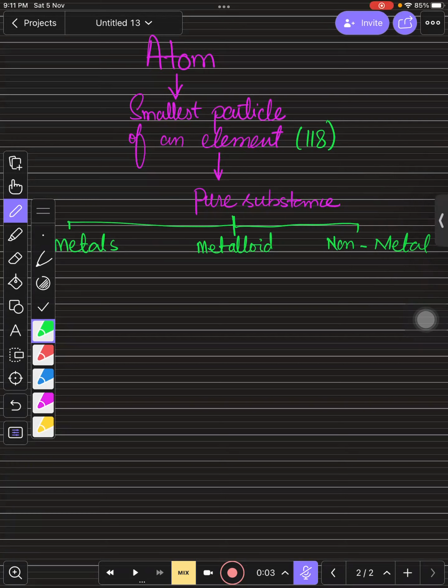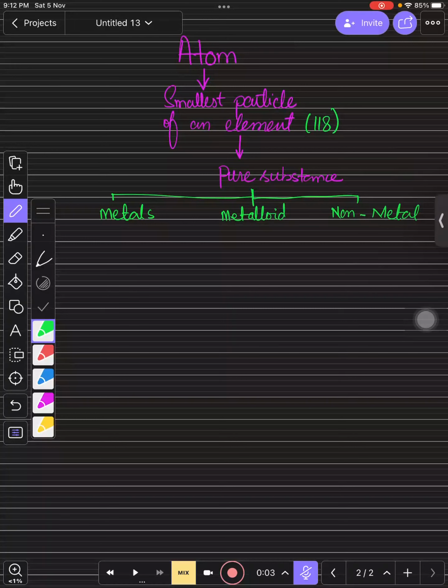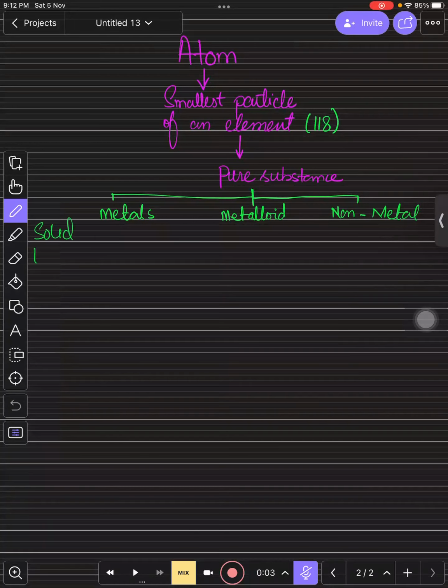So we have 118 elements in the periodic table that are given to us from nature, right? And these elements are classified into metals, non-metals, and metalloids, right? Metals, non-metals, and metalloids can be solid, liquid, and gas as well.